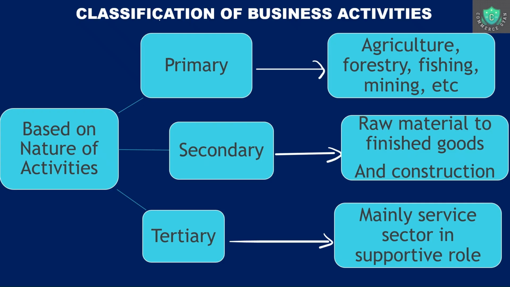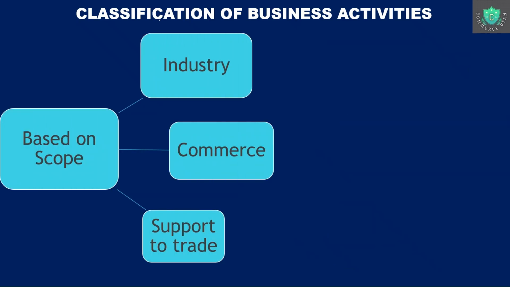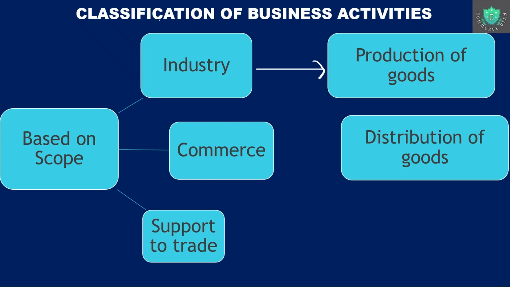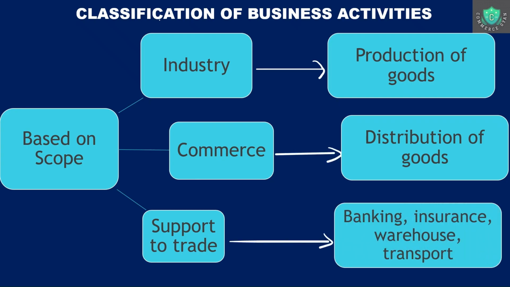Next type of classification is based on scope. What is the scope of that particular activity? So, it could be industry, it could be commerce, it could be support to trade. So, let's see examples. If it is industry, it is connected to production of goods. If it is commerce, then it is connected to distribution of goods. So whatever manufacturing has been done, now goods are distributed. And then finally, we will have support to trade in the format of banking, insurance, warehouse, transport. So these are like supportive activities.